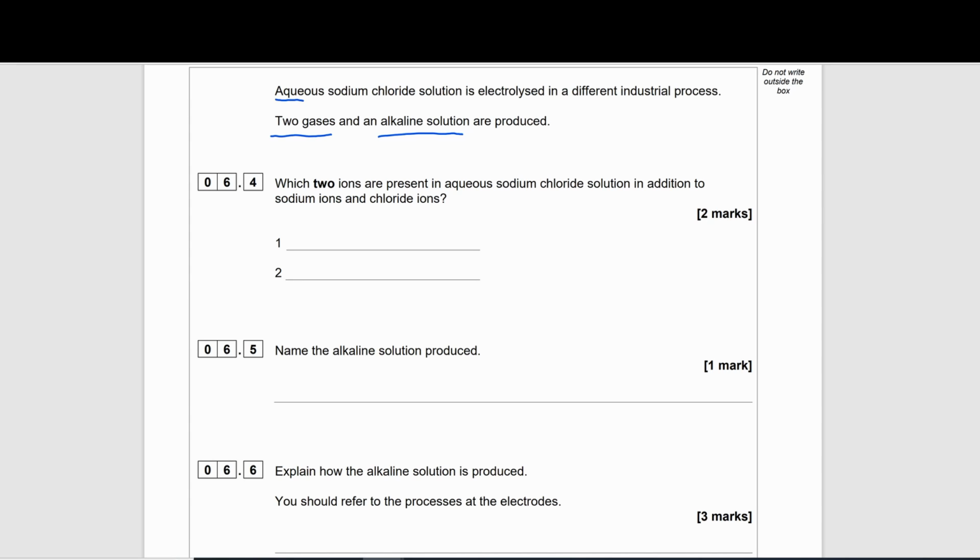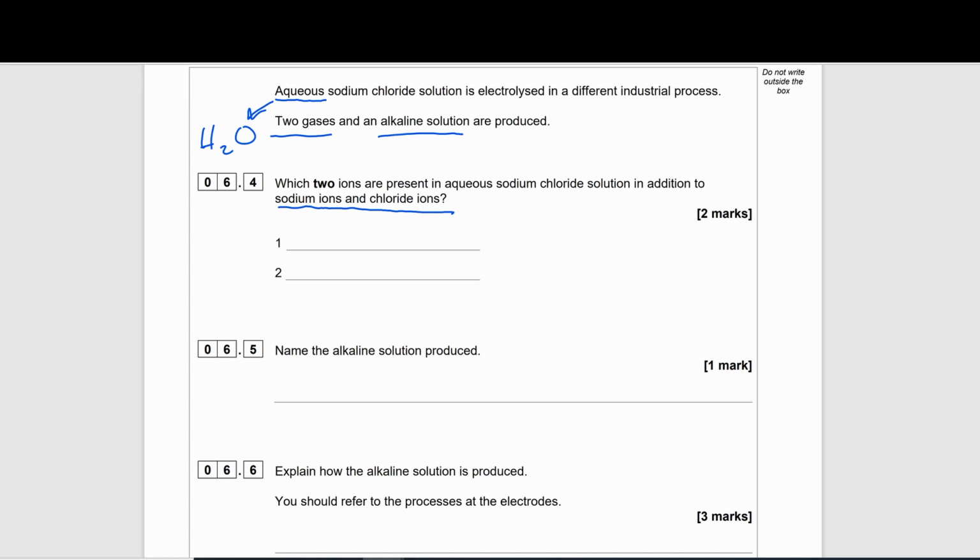Right, so aqueous sodium chloride. When we think of that word aqueous, we must be thinking of water, H2O. So we've got to think that there are going to be two other ions. We obviously cannot say sodium ions and chloride ions now.